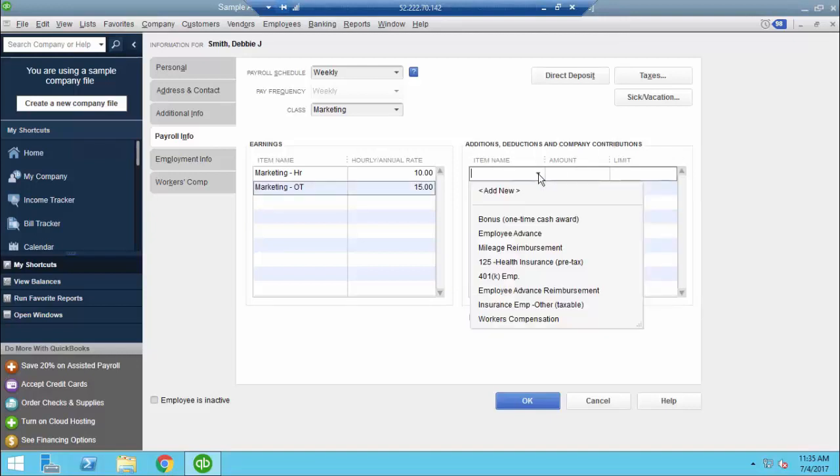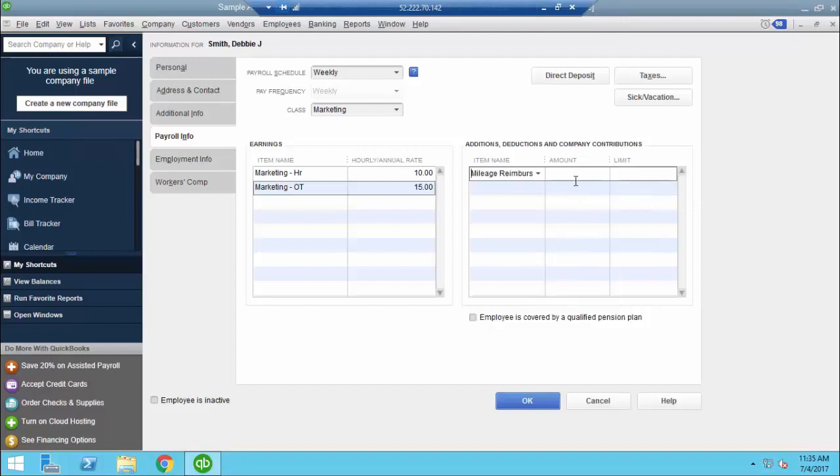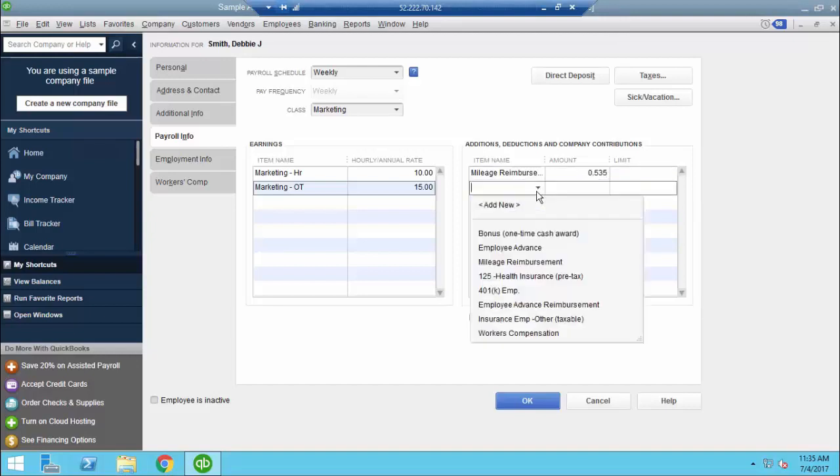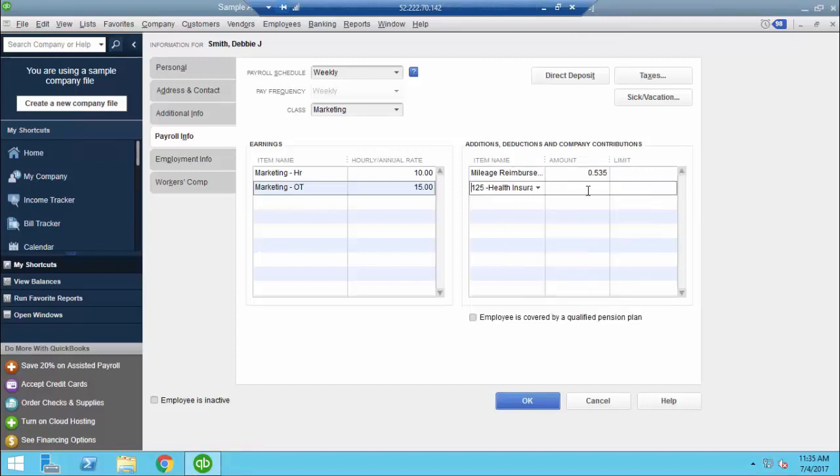Because she's in the marketing department, I know that she's going to be doing some stuff that's going to be outside of the office. Therefore, she will be getting mileage reimbursement. So I'm going to select mileage reimbursement and put that she's going to be paid 53.5 cents per mile. I also know that she elected to get health insurance, so I'm going to select that. Her contribution is going to be $35 per pay period, so I'm going to put that in.